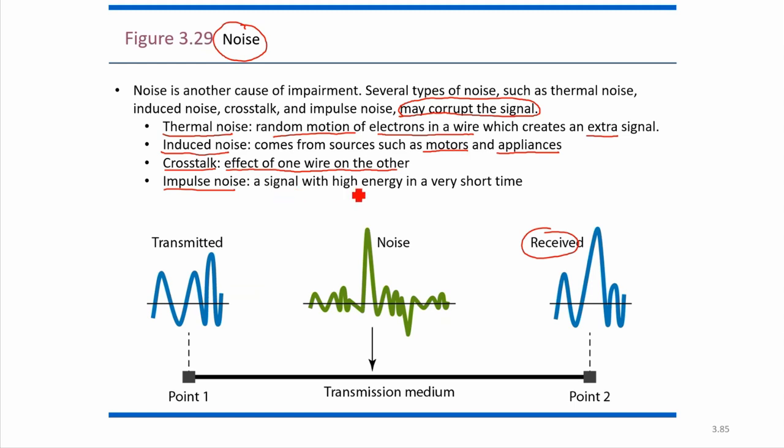Impulse noise is a signal with high energy at a very short time. So this is the impulse type of noise. For a very short time, there will be very high energy, and that is the impulse. So different types of noise are there that can change the signal transmission, or the received signal, basically.